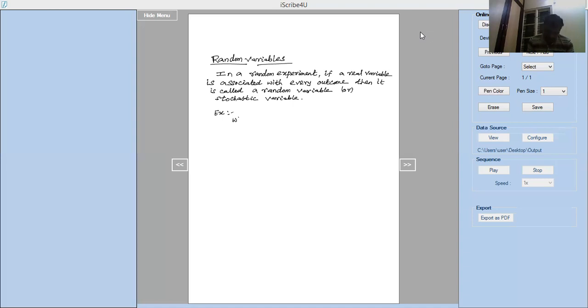While tossing a coin, suppose the value 1 is associated for the outcome head, and 0 for the outcome tail.